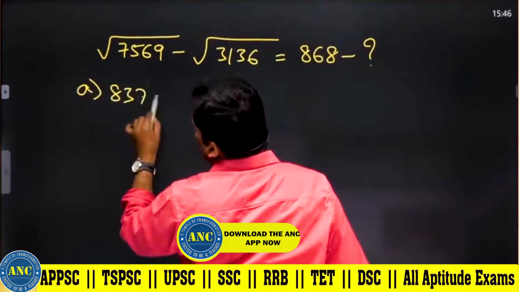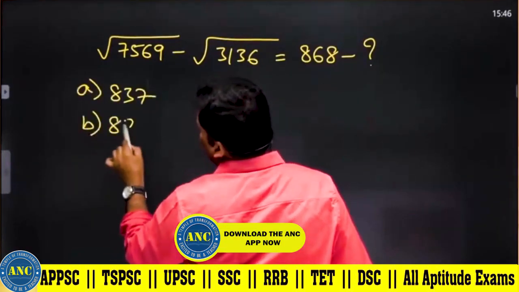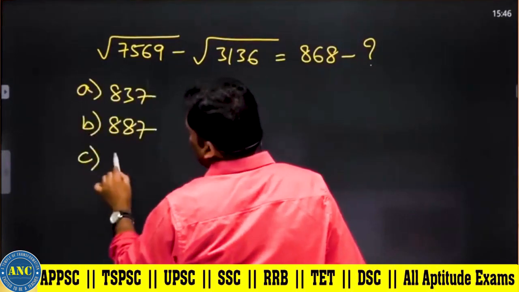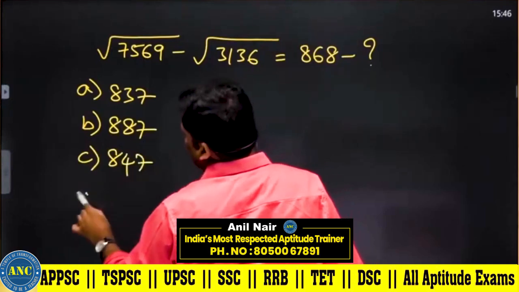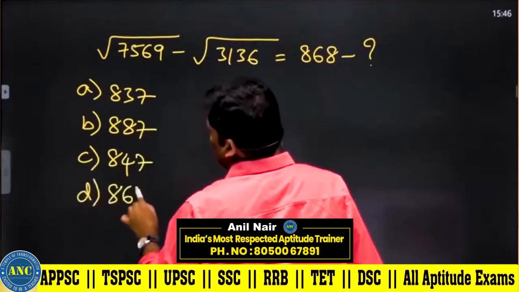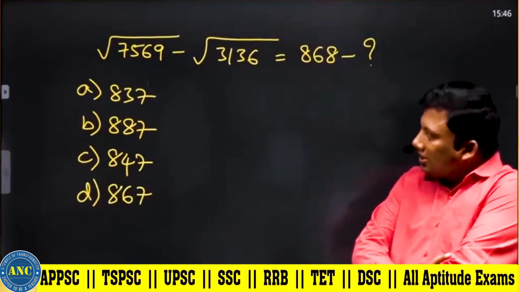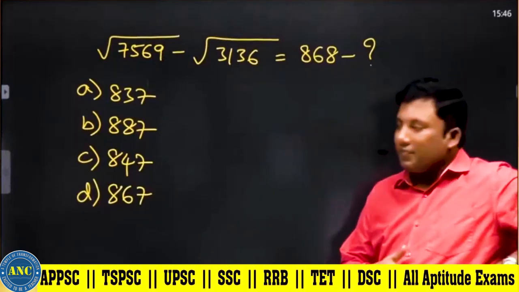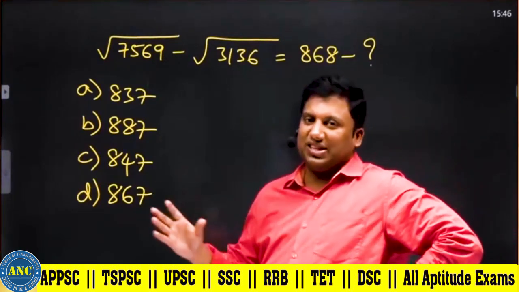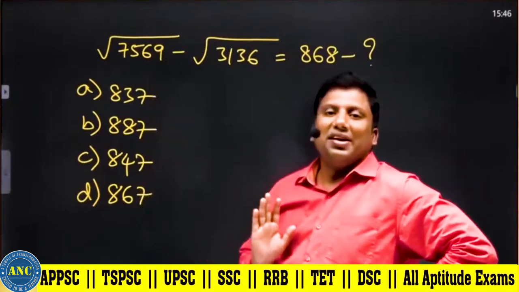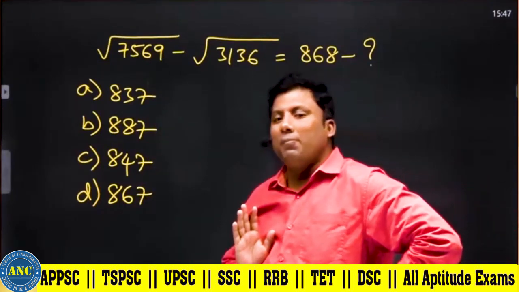Options are 837, 887, 847 and 867. If more than one answer option is an odd number, how to solve?